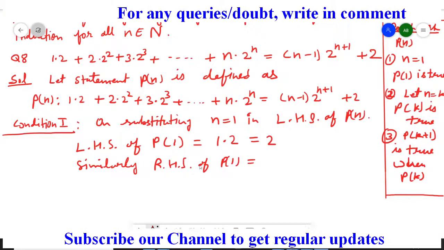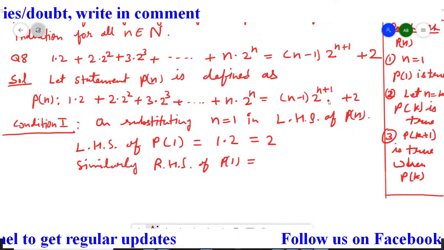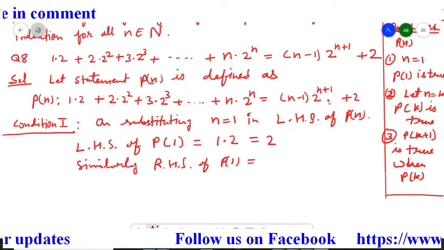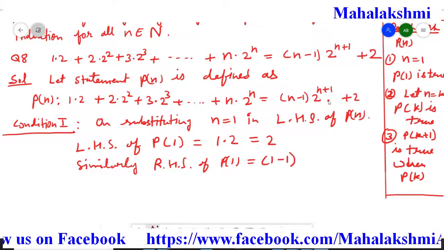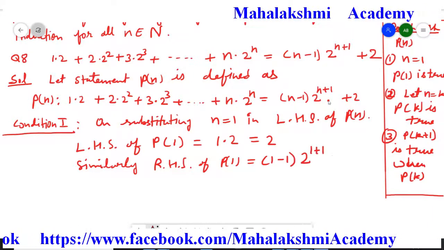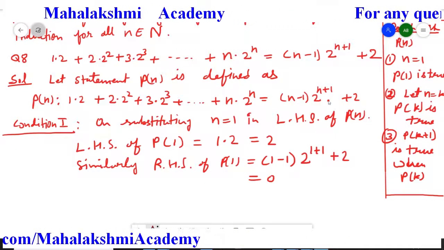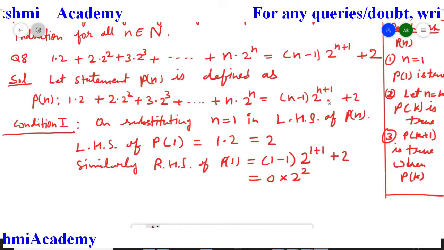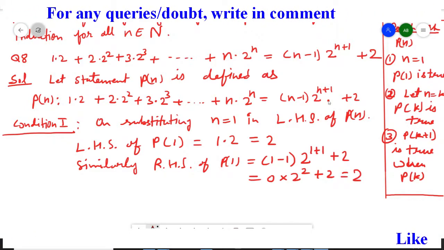Wherever n is there, replace it by 1. So we obtain 1 minus 1, times 2 to the power 1 plus 1, plus 2. So 1 minus 1 is 0, and 0 multiplied by 2 to the power 2 is 0 completely, so only 2 is the answer we obtained.